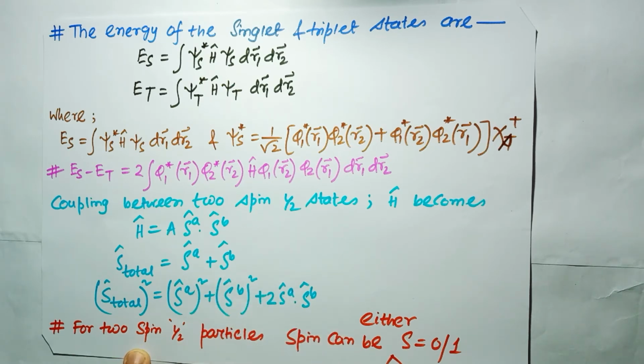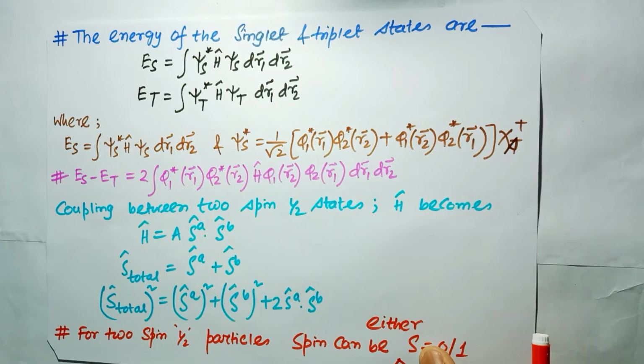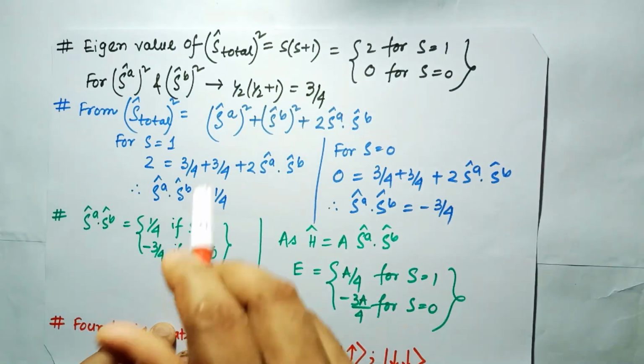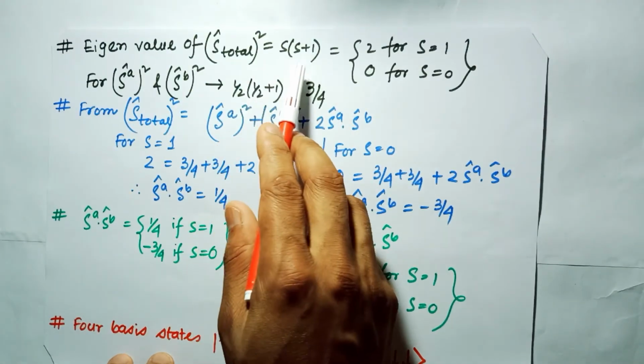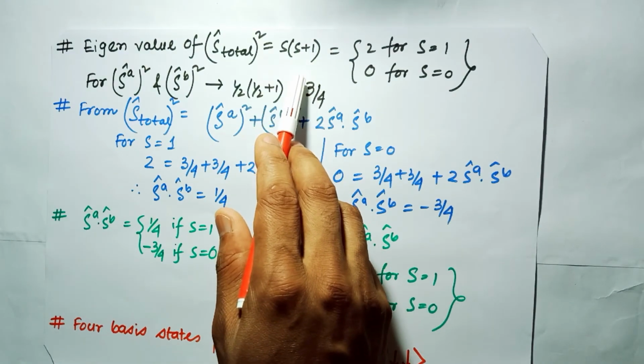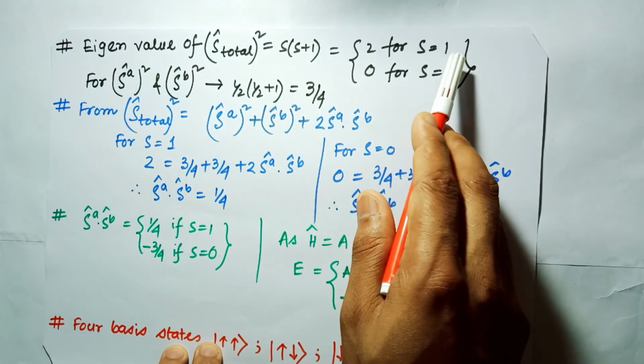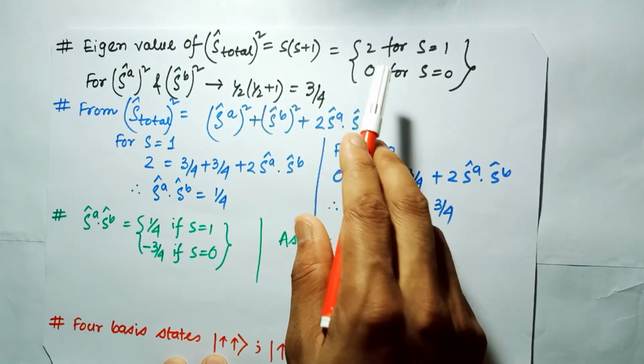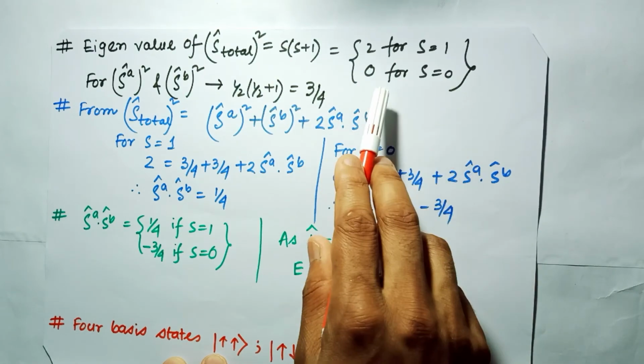Now for two spin half particles, spin can be either S is equal to 0 or 1. We know the eigenvalue of S total its whole square is S times S plus 1. So if S is equal to 1, the eigenvalue of S total its whole square is 2, and if S is equal to 0, it becomes 0.